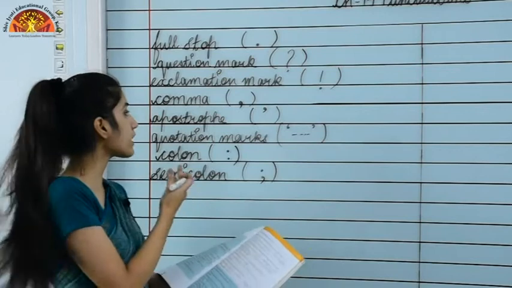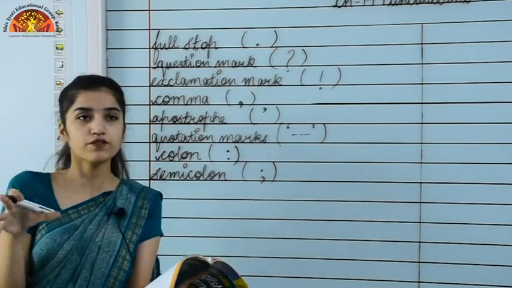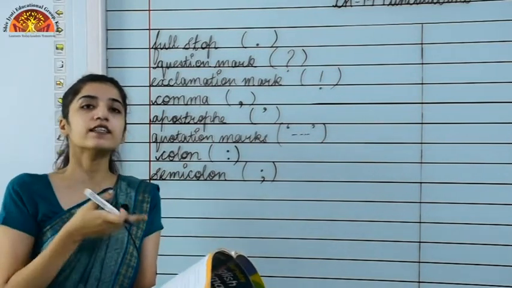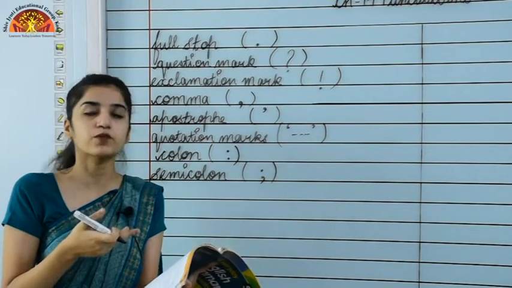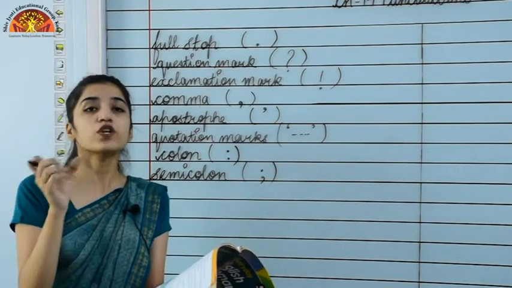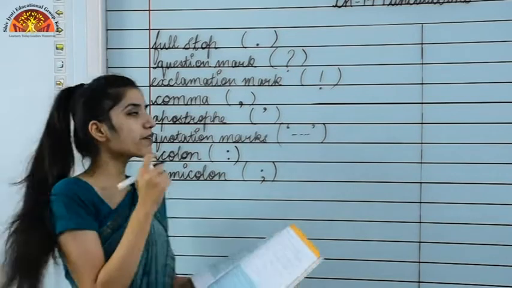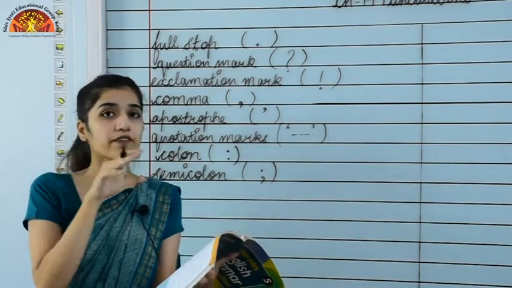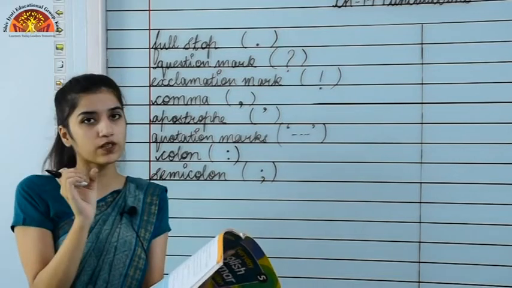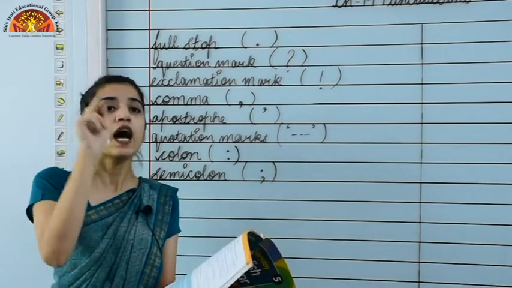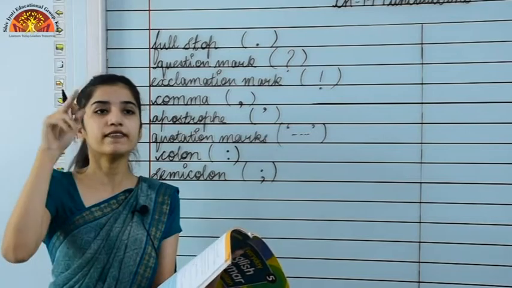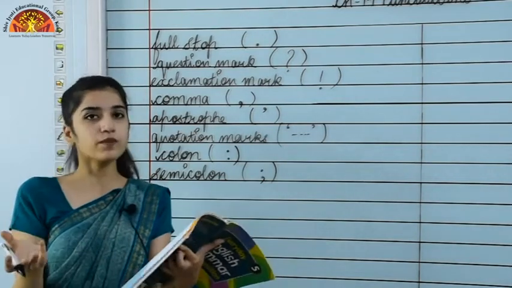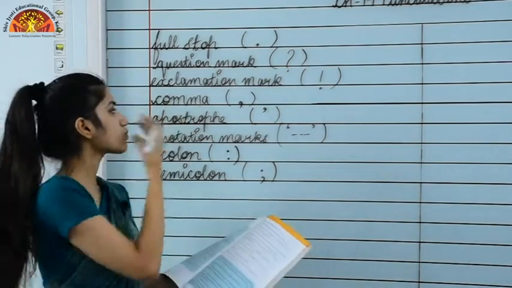Apostrophe is used to show the possession of something, as we have seen in the previous chapters, and to show contraction in words. Like if I have to write I will, I have to contract. When we are using an apostrophe, we contract the words. What I will write is I apostrophe and then double L. This is the use of apostrophe.